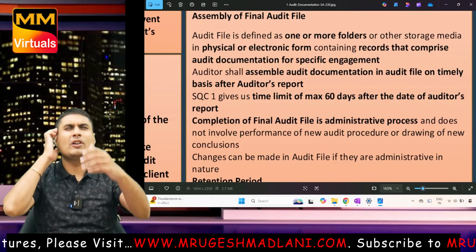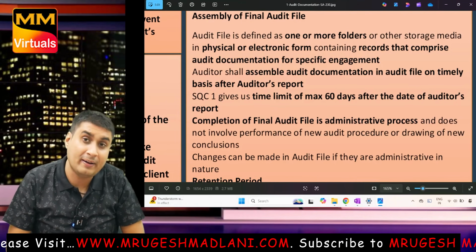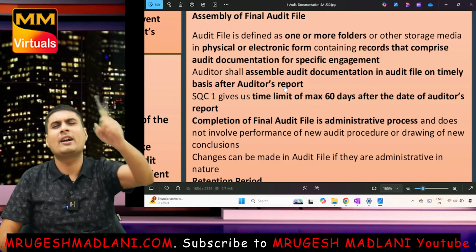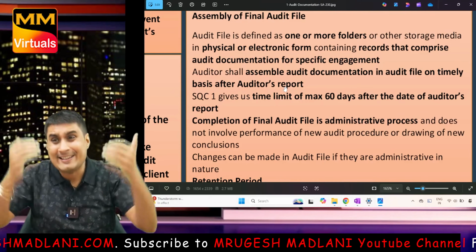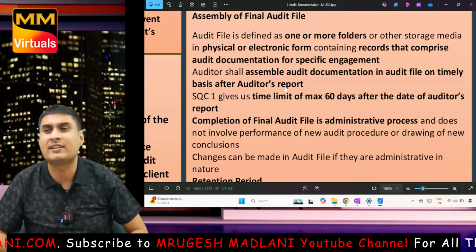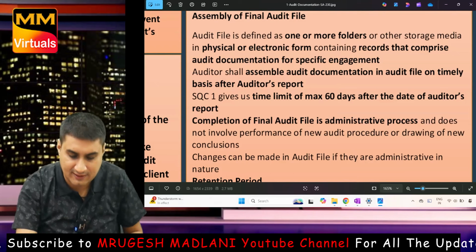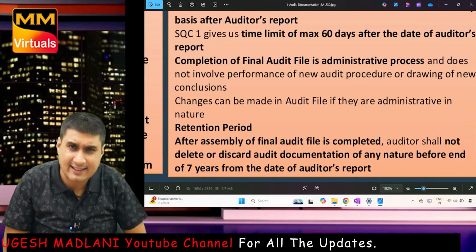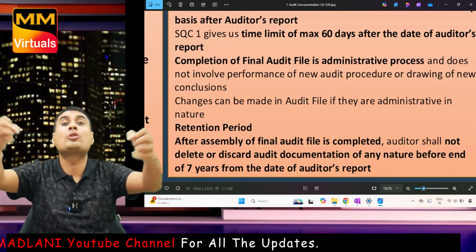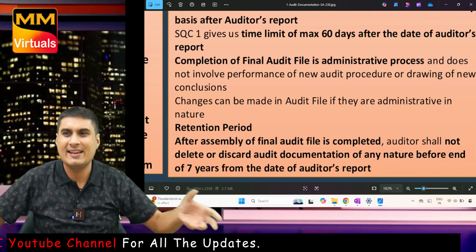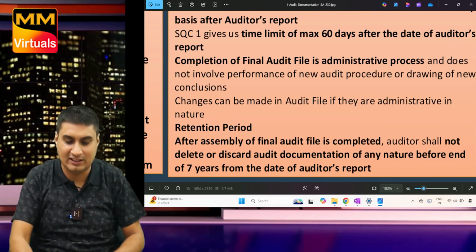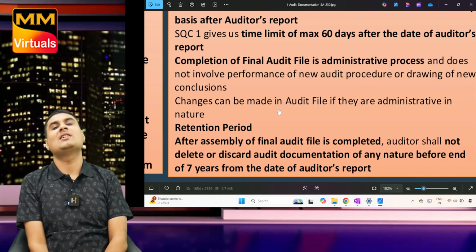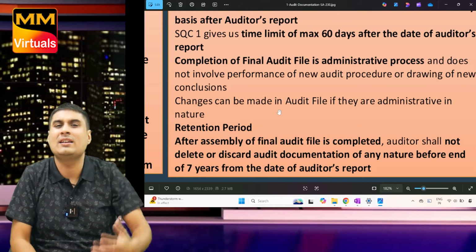Okay, so audit file is one or more folders or storage media. Documentation has to be done within how much time? SQC1, Standard on Quality Control 1, gives a time limit of 60 days after the date of auditor's report. So from auditor's report, 60 days. Now, completion of documentation is an admin process and doesn't involve new audit procedure or drawing new conclusion. Audit is over. It's just admin work, compiling everything. Changes, however made, are administrative in nature.